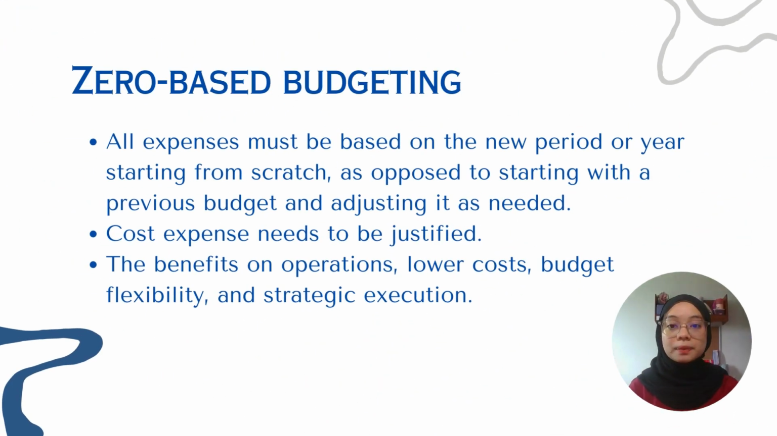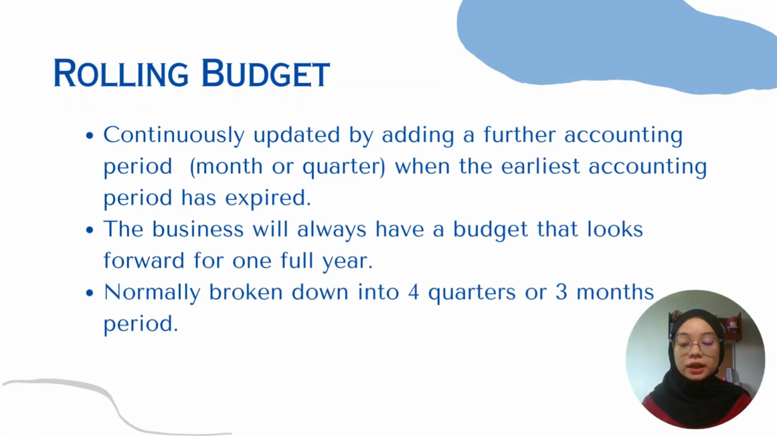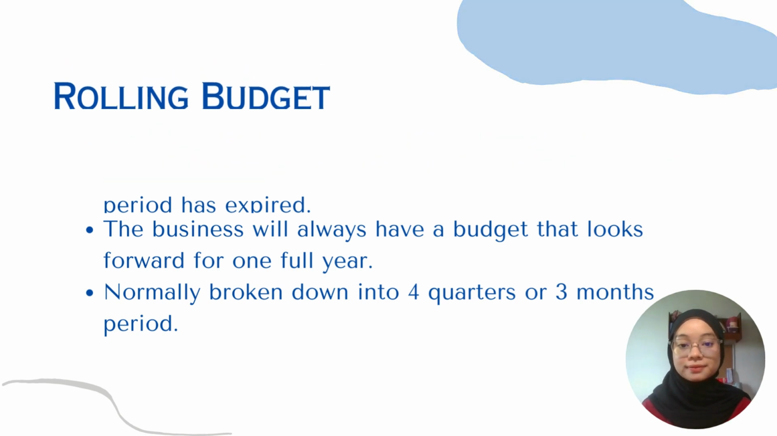Zero-based budgeting is a budgeting technique where all expenses must be based on the new period or year starting from scratch, as opposed to starting with a previous budget and adjusting it as needed. Each cost expense needs to be justified. The benefits are focused operations, lower costs, budget flexibility, and strategic execution. Rolling budget is continuously updated by adding a further accounting period, month or quarter, when the earliest accounting period has expired. The business will always have a budget that looks forward for one full year. It is normally broken down into 4 quarters or 3 month periods.